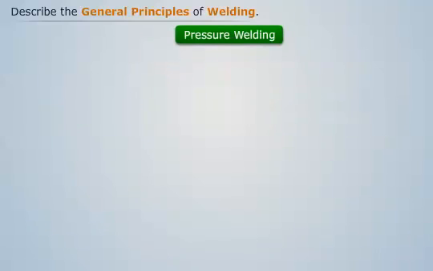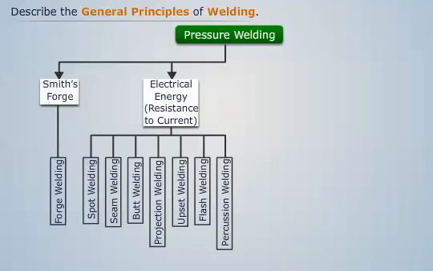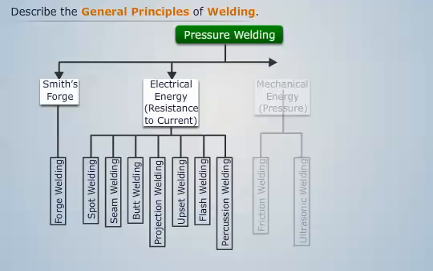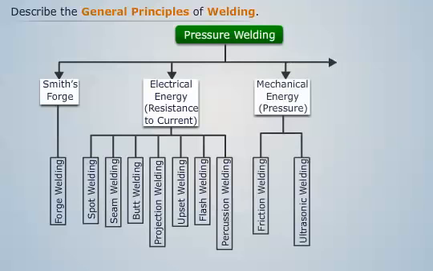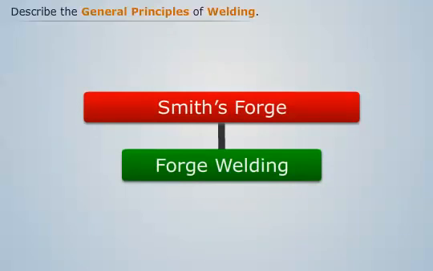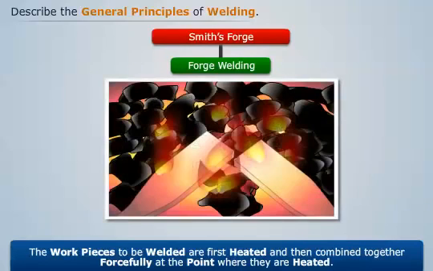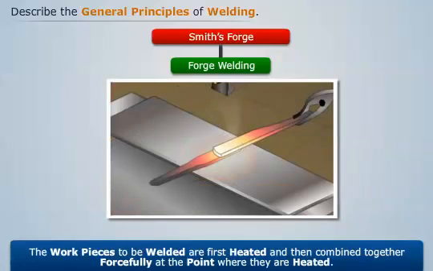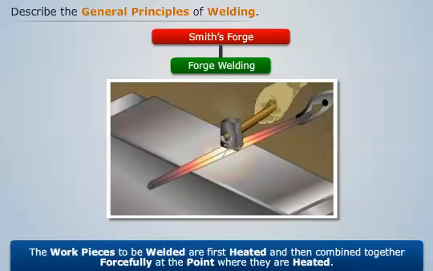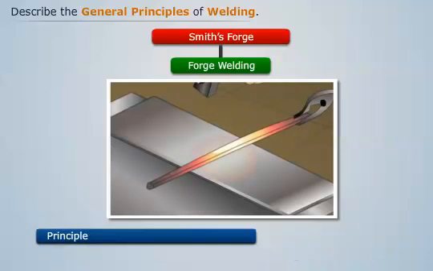Pressure welding process can obtain heat either from the smith's forge or electrical energy in the form of resistance to current, or mechanical energy in the form of pressure or chemical reactions. In a pressure welding process which involves smith's forge as the heat source, we see that the workpieces to be welded are first heated and then combined together forcefully at the point where they are heated. This welding process is based on the principle that